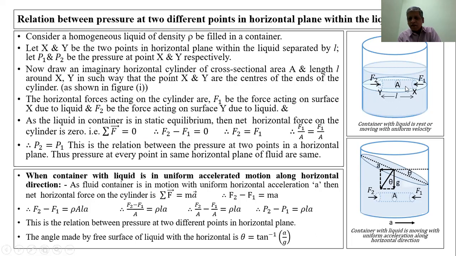Therefore, the forces exerted are the same. The area of cross section is also the same. Therefore, F2 minus F1 is equal to 0. Therefore, F2 is equal to minus F1 divided by the area of cross section. Therefore, the force per unit area at one surface is equal to the force per unit area at the second surface. Here F2 upon A, here F1 upon A. Therefore, the pressure at the 2 points is the same.